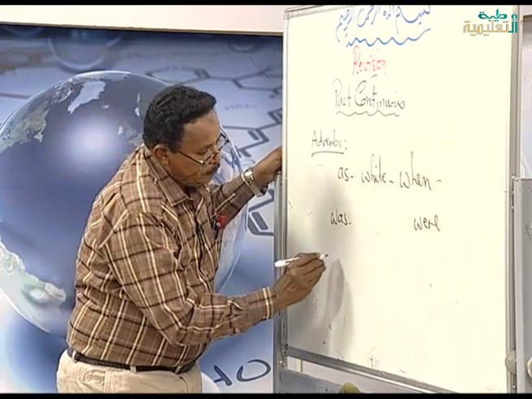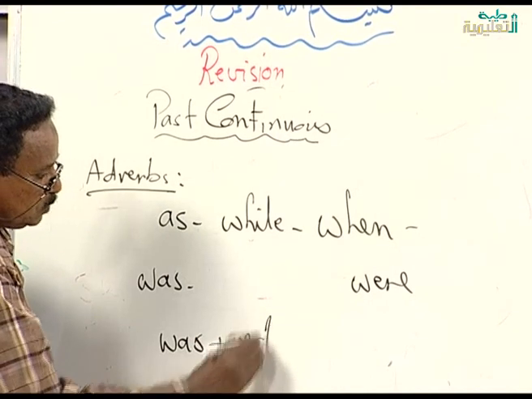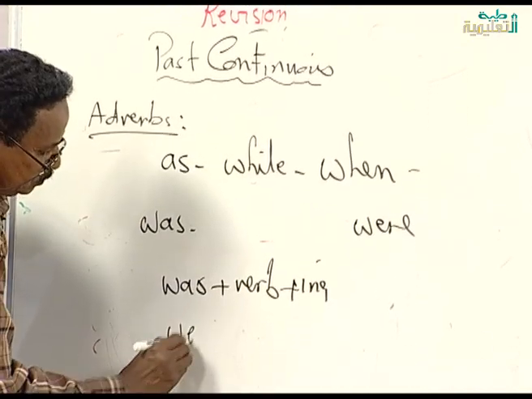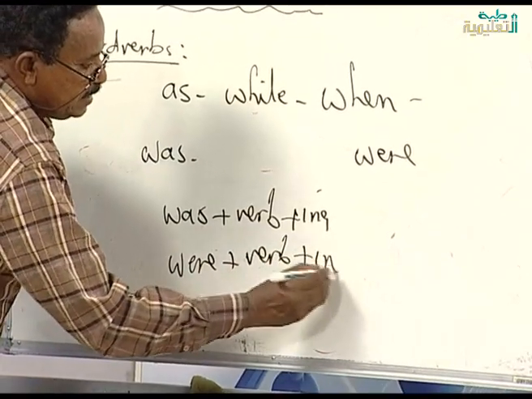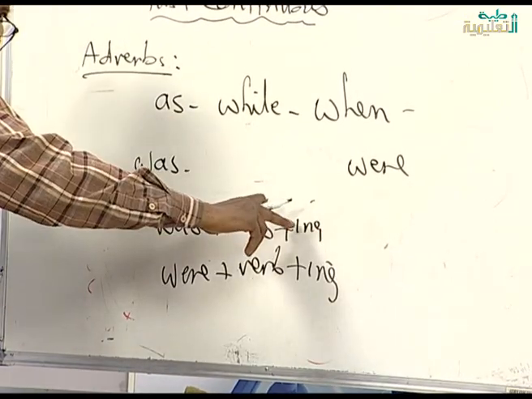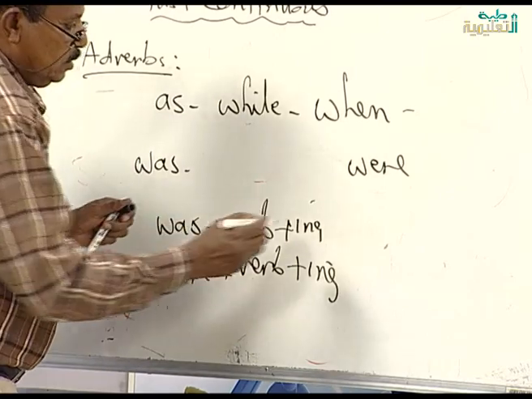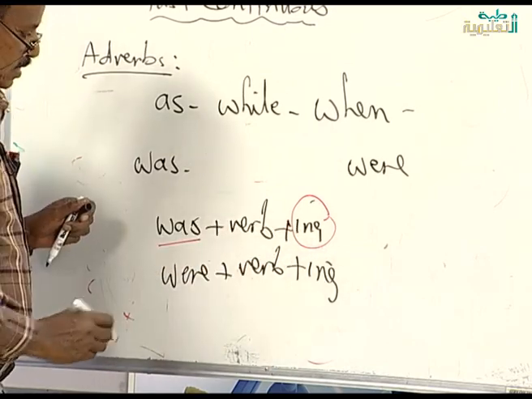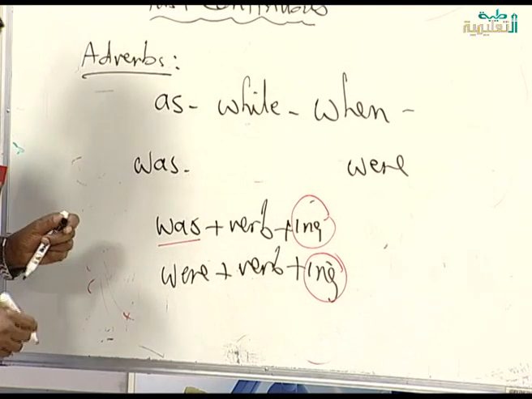We say was plus verb plus ing, were plus verb plus ing. It means that when you write was, the verb after was should have ing, because was after it the verb has ing. Where also the verb after it has ing.